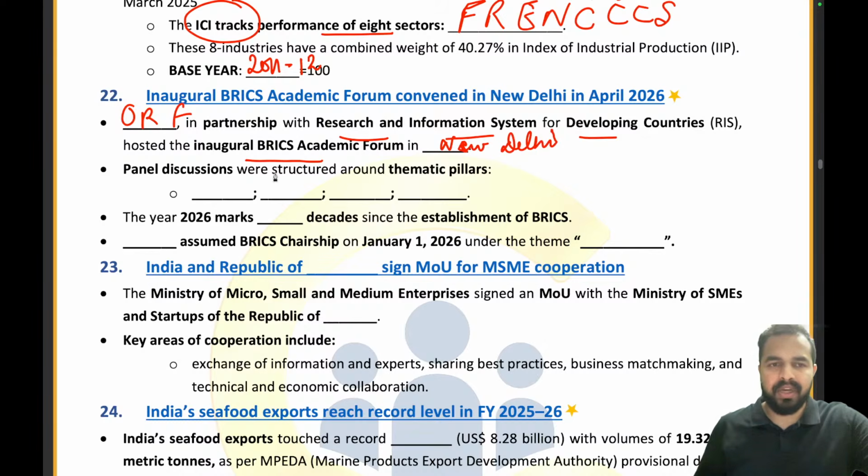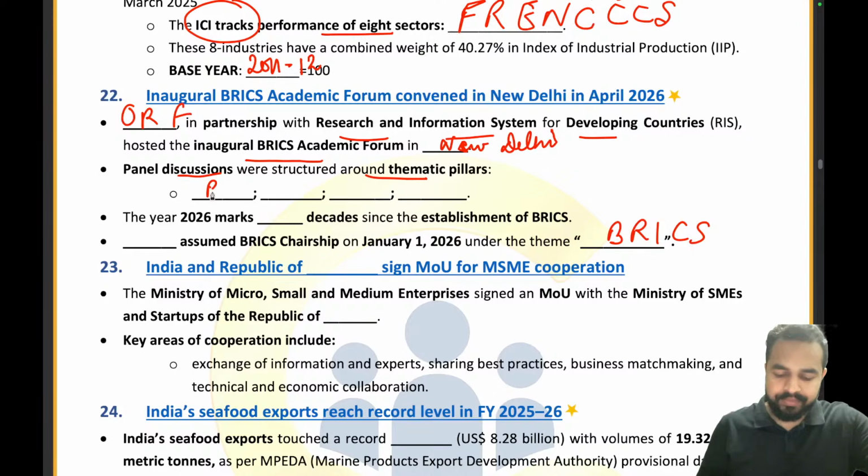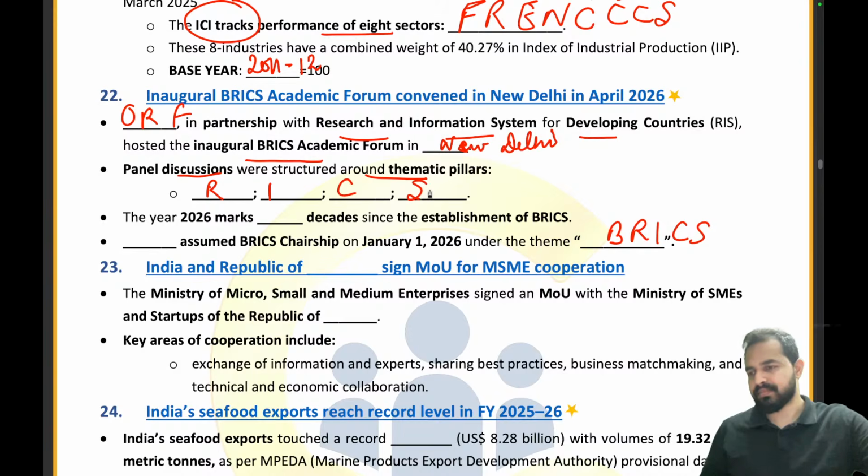New Delhi. Now the panel discussions were structured around thematic pillars. What are these thematic pillars? I told you that this year the theme is about the BRICS, right? So the thematic pillars are also RICS, right? Resilience, innovation, cooperation and sustainability. Building resilience, innovation, cooperation and sustainability.